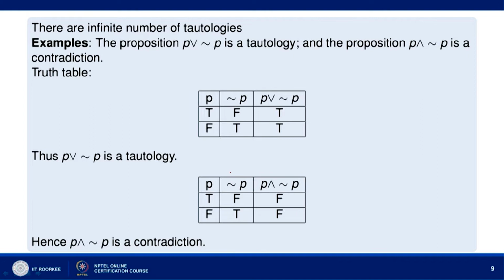In the case of the other situation, P and not P: P has truth values T, F, not P has truth values F, T, then P and not P will have truth value F for the case T F, and for the case F T also it is F, and therefore P and not P is a contradiction.